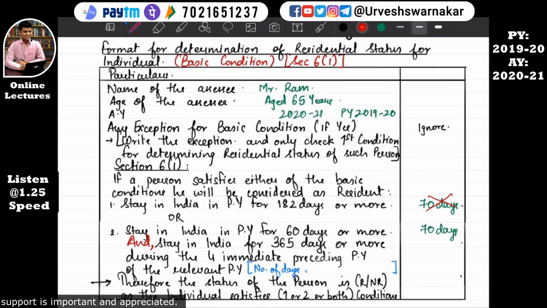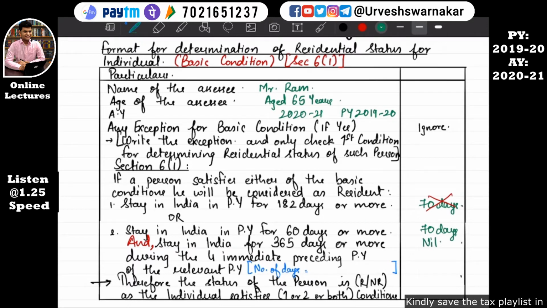Since our question has not given any information for stayed in India for 365 days or more during the 4 immediately preceding previous years of the relevant previous year, we'll write it here nil. That means we'll assume he has not stayed in India in the 4 previous years immediately preceding the relevant previous year. So even the second condition is not satisfied. That means we'll write here he is non-resident.